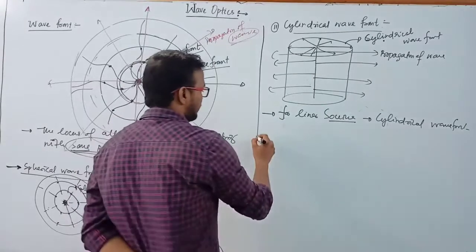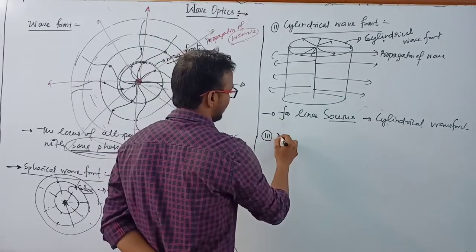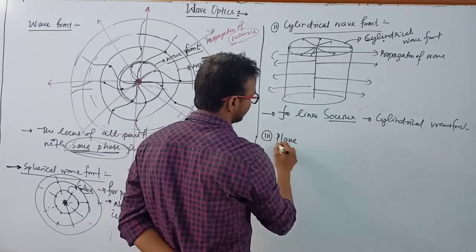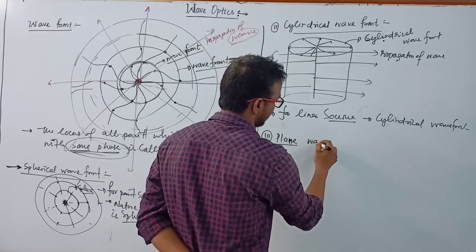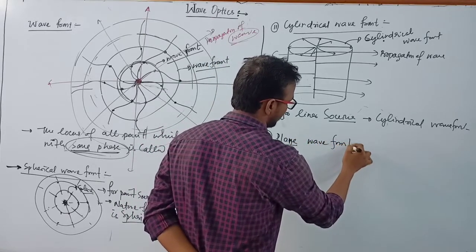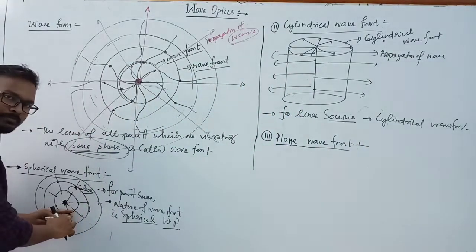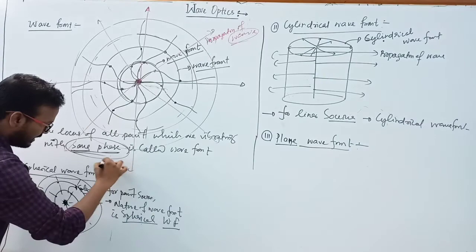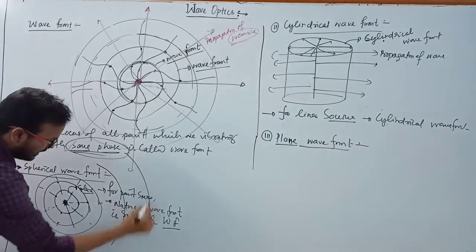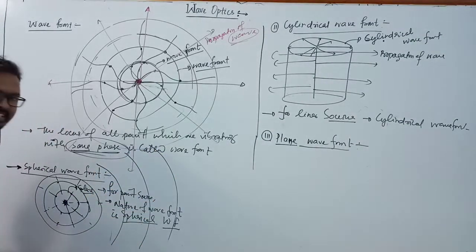Clear? Another type of wave front is known as the plane wave front, planar or plane wave front. So what is a plane wave front? Suppose this is a point source. If you take this distance here, the radius increases.